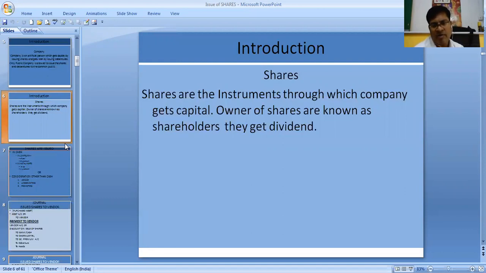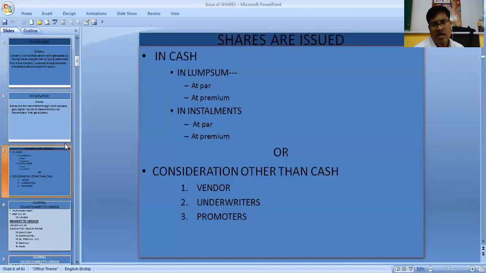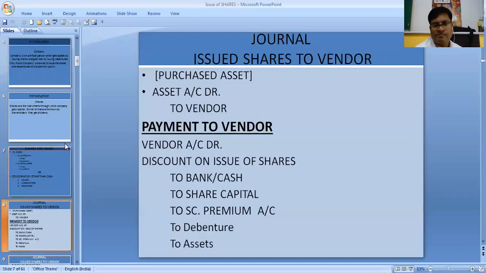The person who is buying the shares of the company is known as a shareholder. And the shares can be issued in cash or in consideration other than cash. When it is issued in cash, it is in lump sum or in installments. And when it is consideration other than cash, then only three people we are giving as per our syllabus. They are the vendor, underwriter, or promoter.